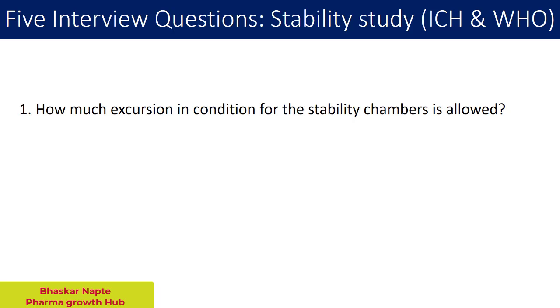For example, if you're loading the sample at long-term conditions of 25 degrees Celsius and 60% relative humidity, and that chamber undergoes breakdown, how long can the samples stay? Because the moment the chamber breaks down, you will no longer be able to maintain the temperature at 25 degrees Celsius and relative humidity at 60% RH. The temperature can go up and the humidity can also change. Let us understand the guidance provided by WHO.